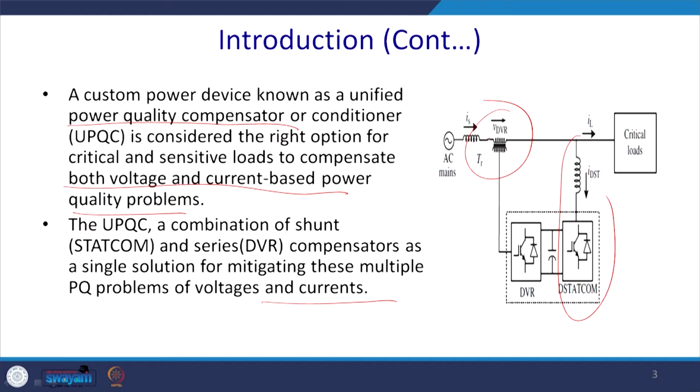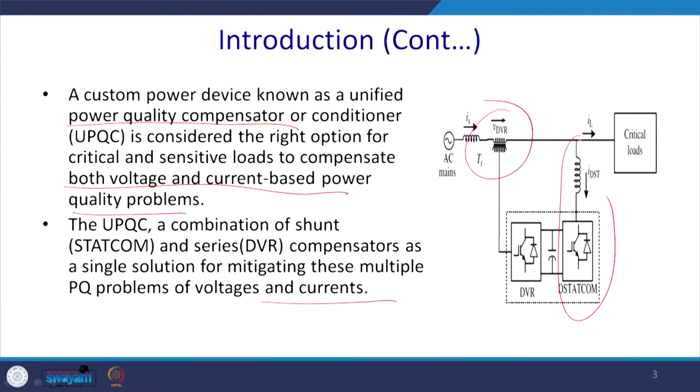Ultimately, if there are voltage sags or swells or harmonic problems, these will be mitigated by the series compensation. If there is an unbalanced load, and due to that there are harmonic problems or reactive power problems, ultimately the D-STATCOM will inject the current. It is a voltage controlled current source inverter, and it corrects and makes the load current sinusoidal, as if the load behaves like a resistive load. So, it will all be mitigated, both voltage and current quality problems.